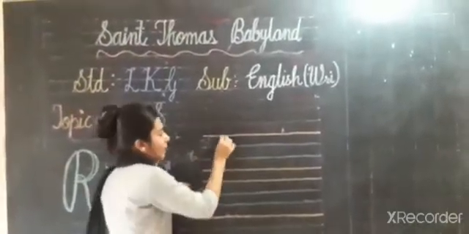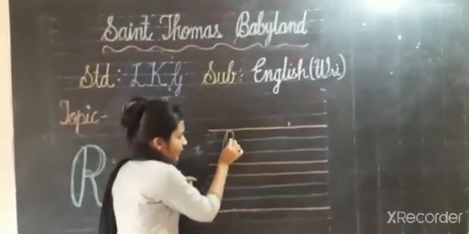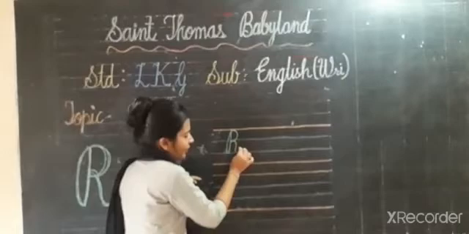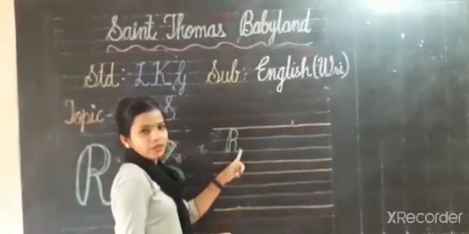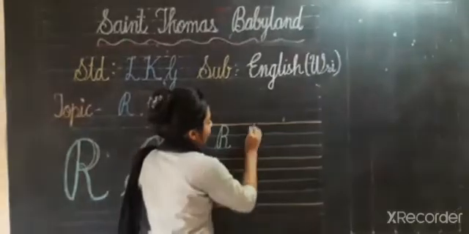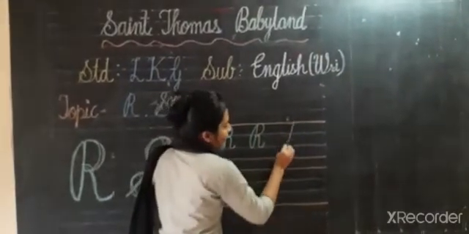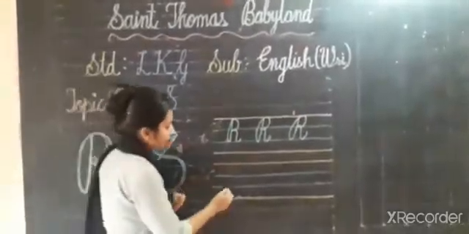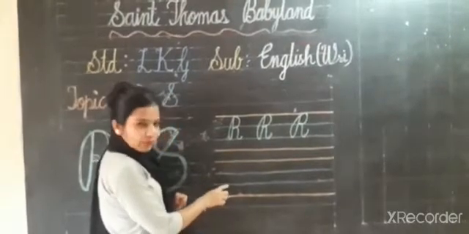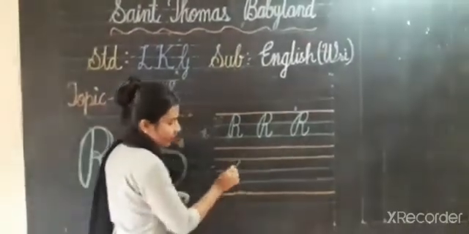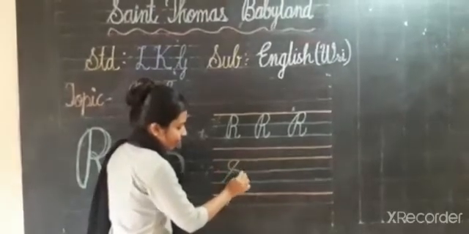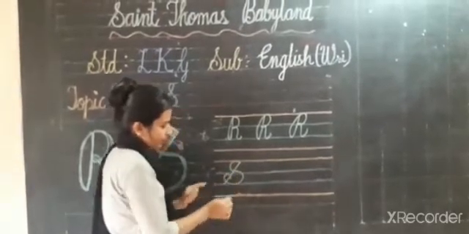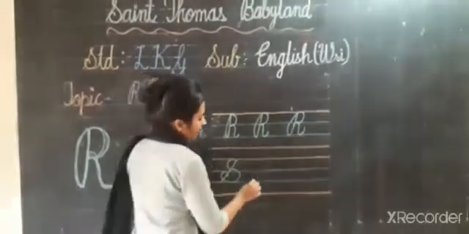We have to make one, then after curve, then D curve, and then from here we have to do like this way. Capital R. R for rose. R for rabbit. Then capital S. From blue line we have to start. Do slanting line. Then C curve. Then D curve. Then from here we have to make round. Capital S.